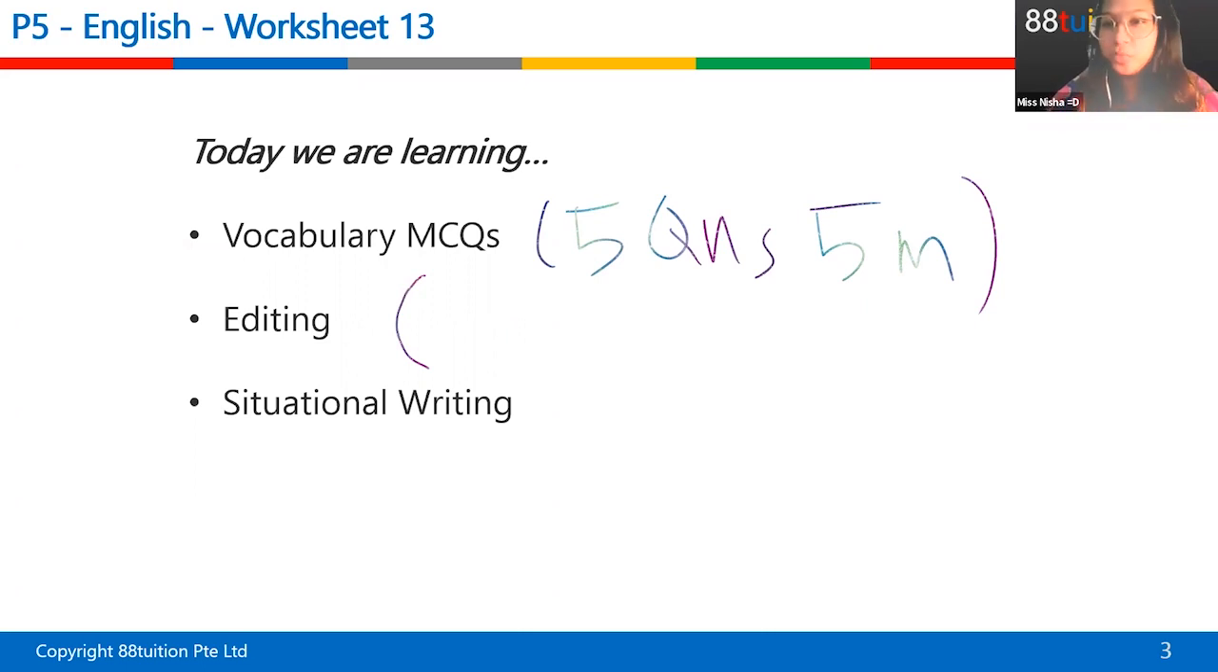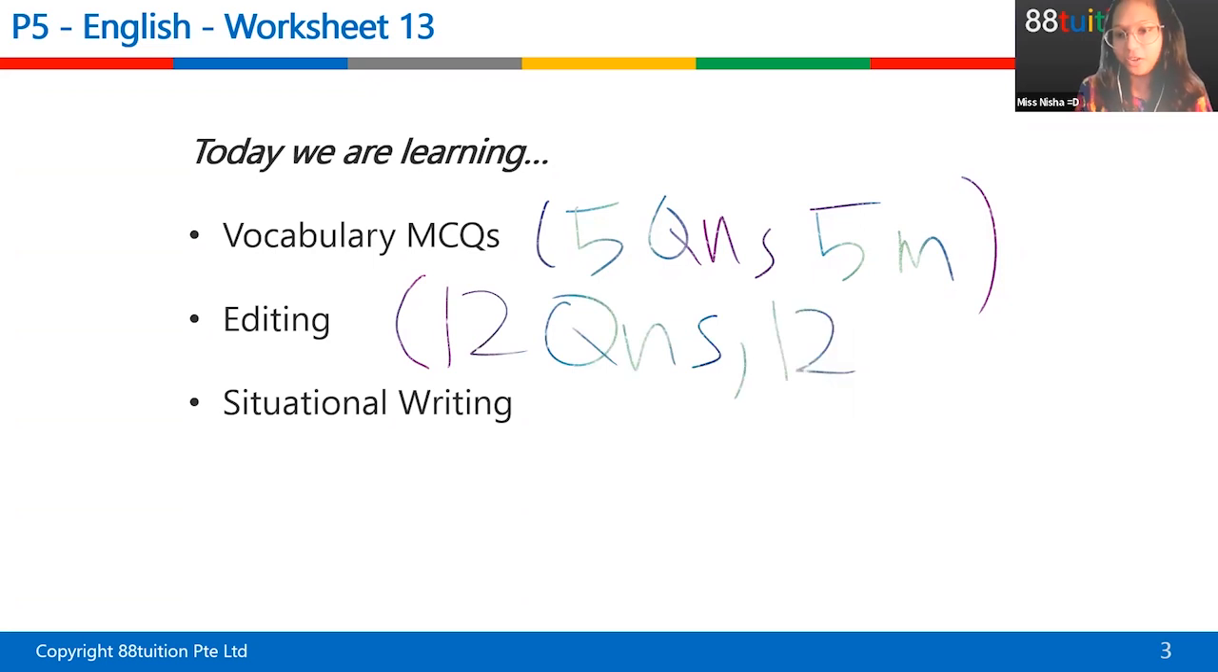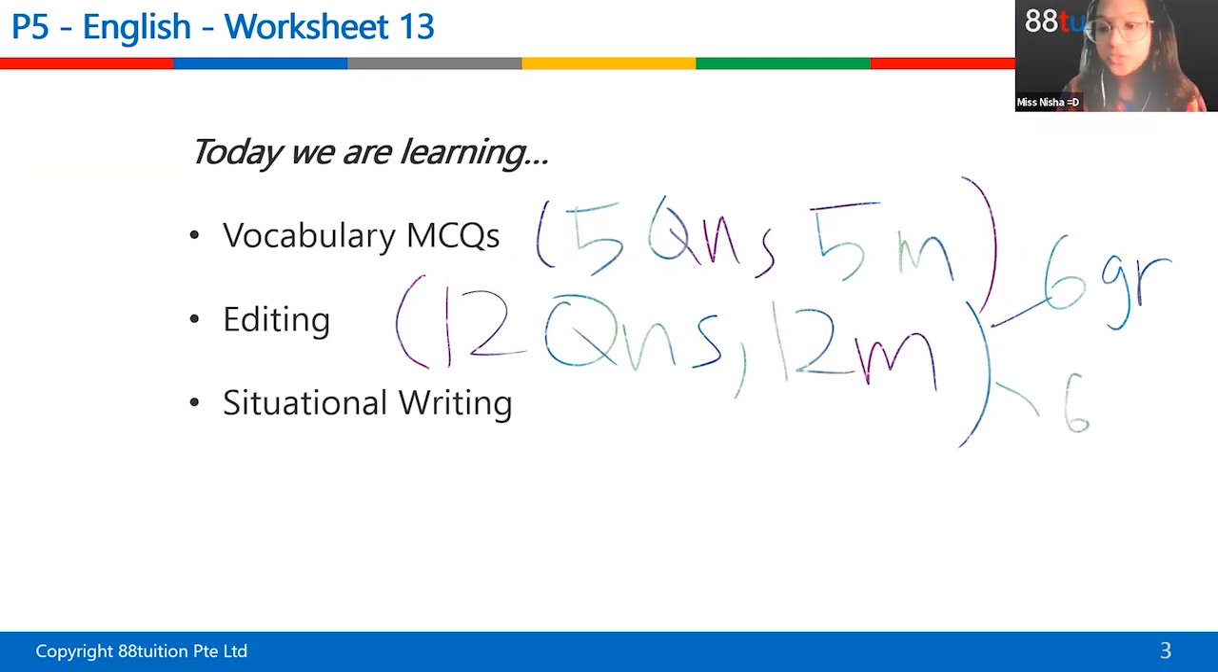Editing. This one should be easy, right? How many questions? How many marks? Okay, yes, Jakai? 6 grammar, 6 spelling, so altogether 12. Yes, very good. 12 questions, 12 marks. You're right. So editing, there will always be 6 questions for grammar, GR for grammar, and 6 for spelling. One way to check for editing is to read the whole thing and then write GR or SP beside the word. Make sure you have 6 SPs and 6 GRs.